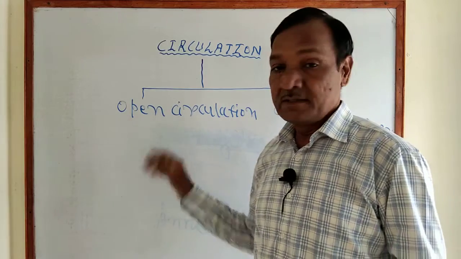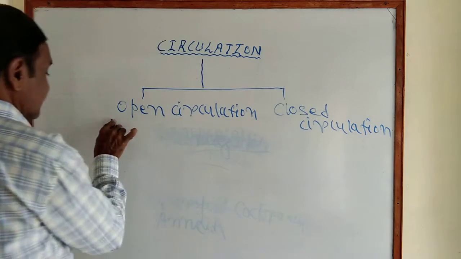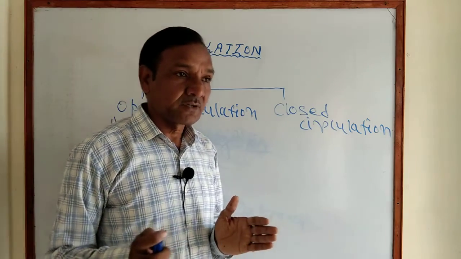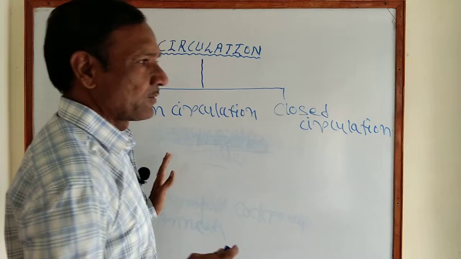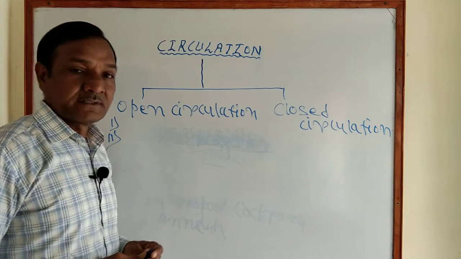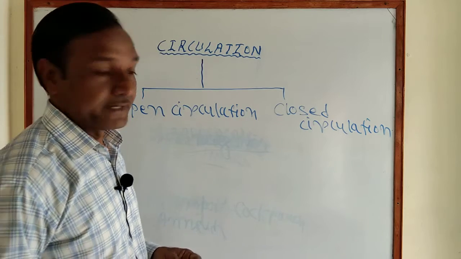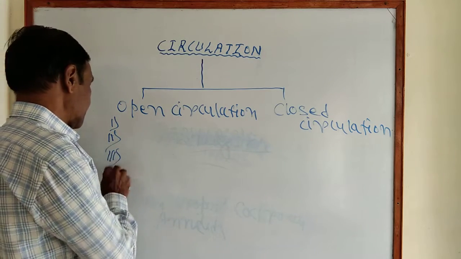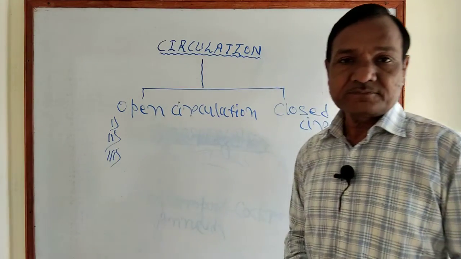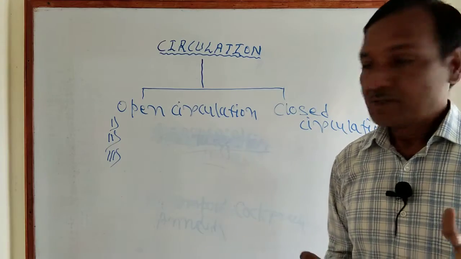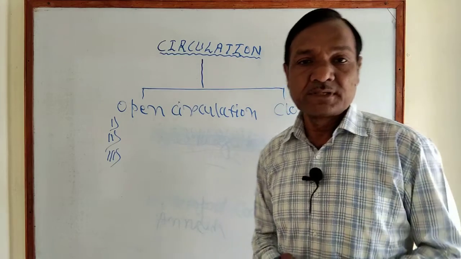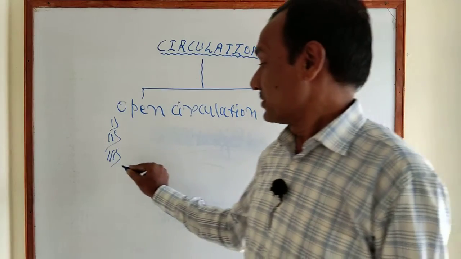Secondly, in open circulation, the visceral organs or body organs lie or bathe in the blood-filled cavity.